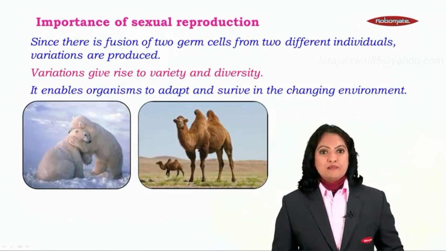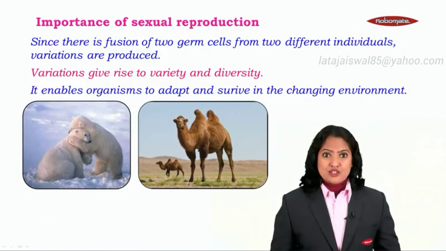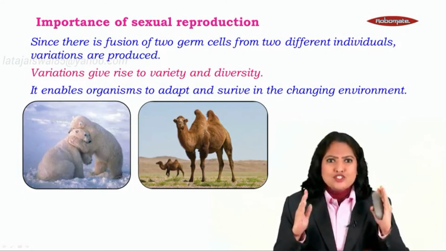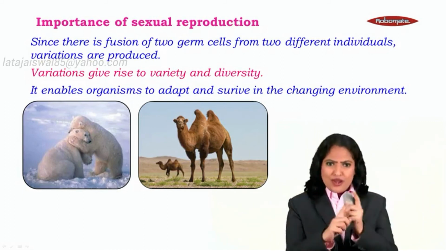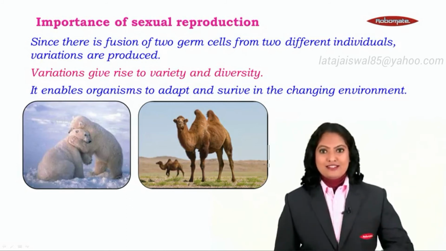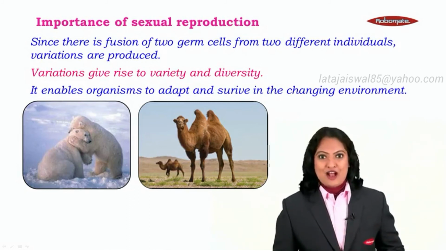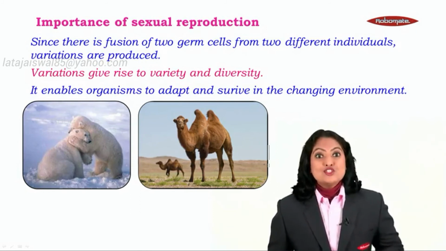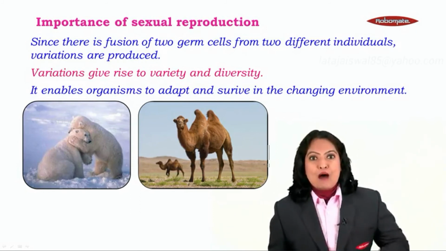Moving further, in sexual reproduction, because the genetic material of two individuals comes together, it enables the organism to adapt and survive in the changing environment. It makes the generation more powerful.